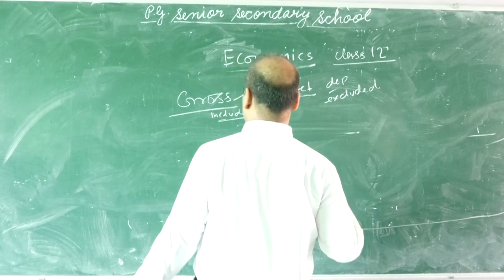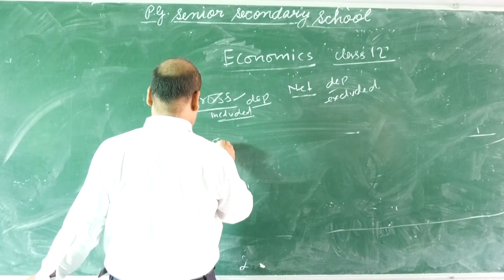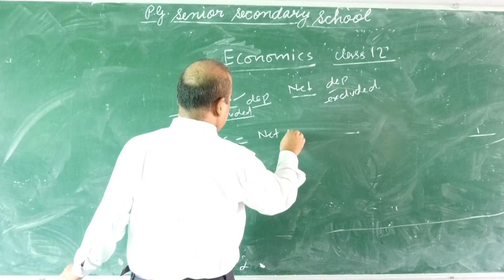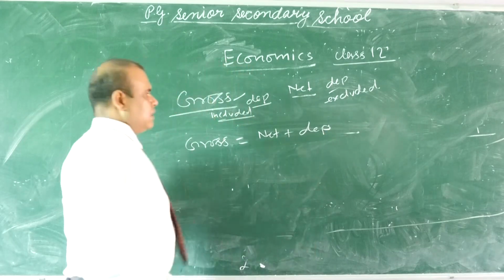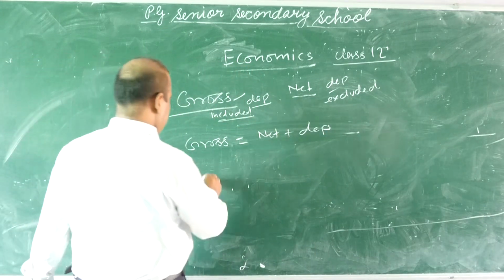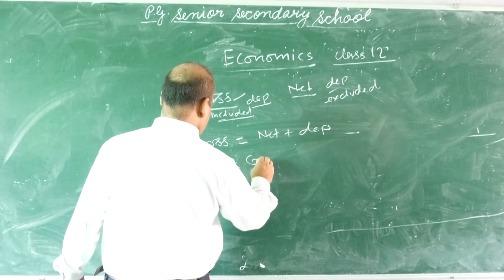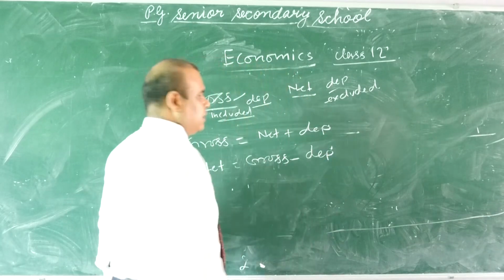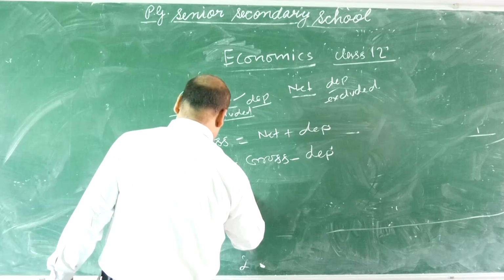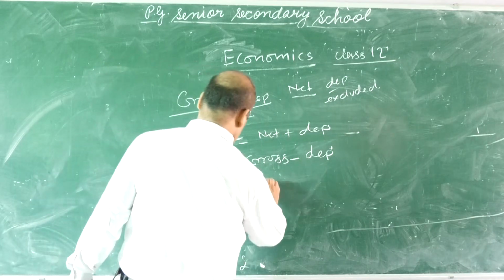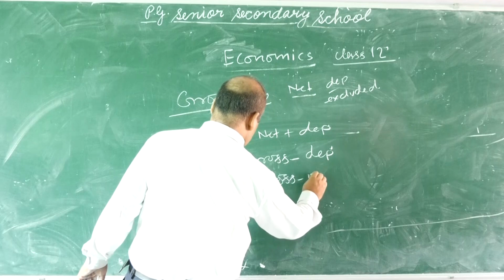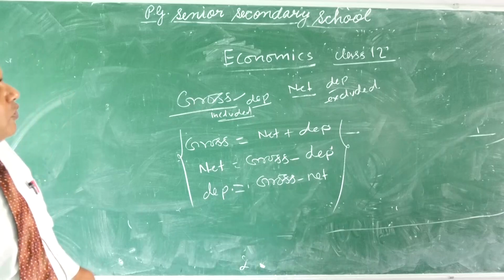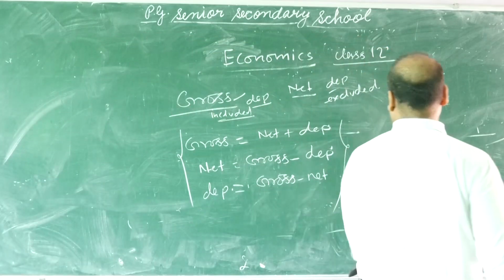You can see here, gross equals net plus depreciation. Net equals gross minus depreciation. Depreciation equals gross minus net. This will help you whenever you calculate national income.